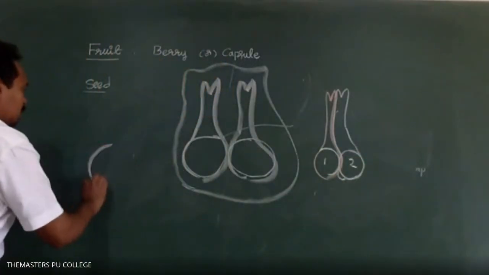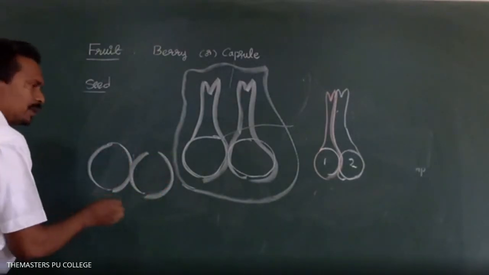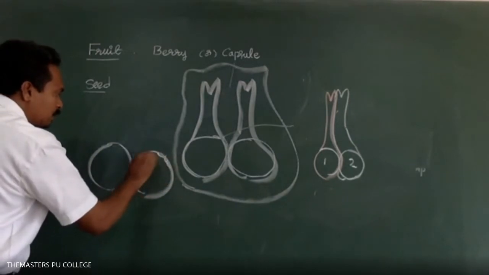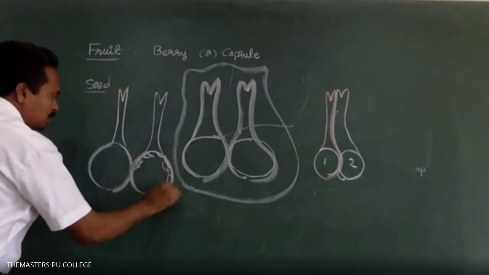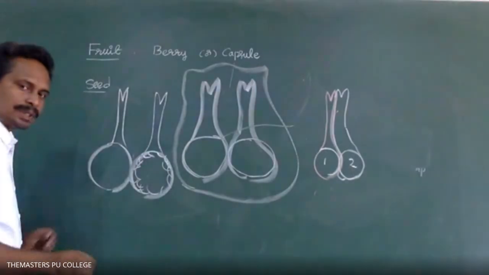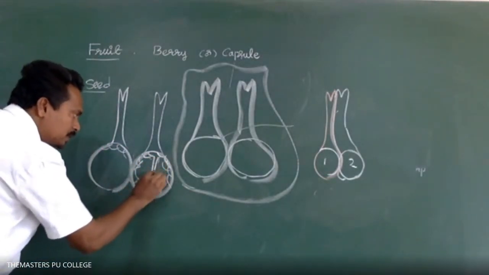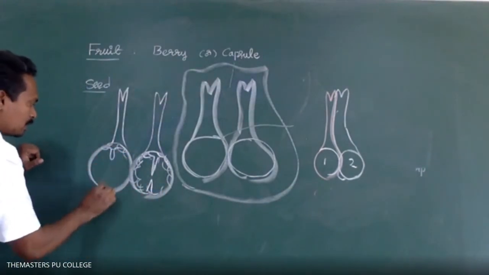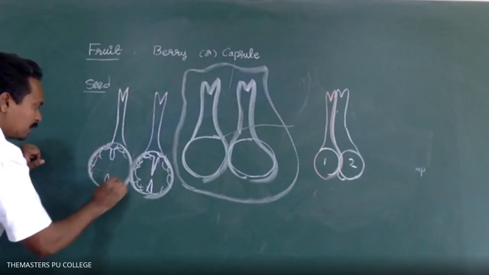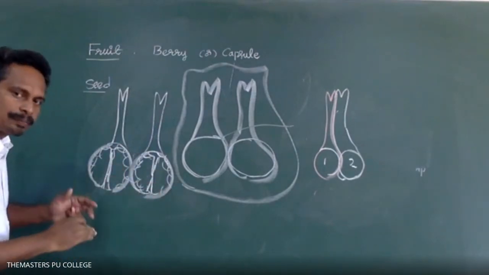In some of the plant species, the ovary wall, so this is the wall of the ovary. Suppose the inner wall grows towards the center, some of the cells of the inner wall of the ovary are involved in formation of the septum.